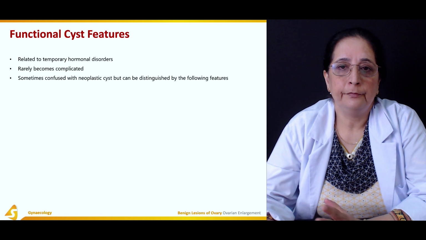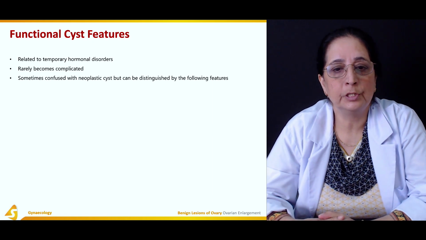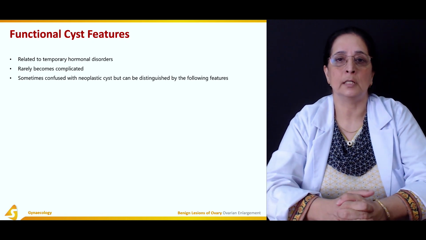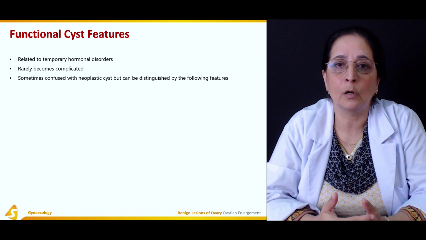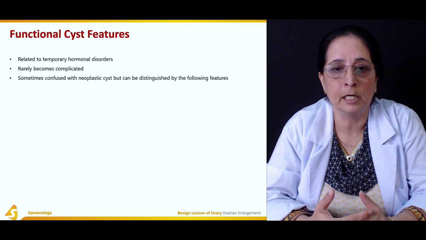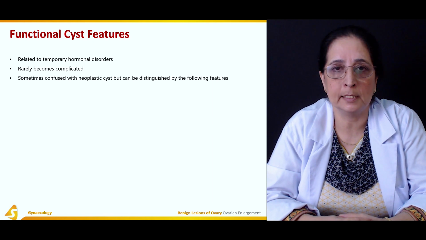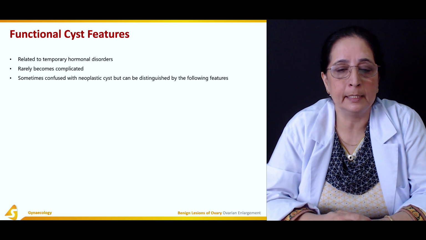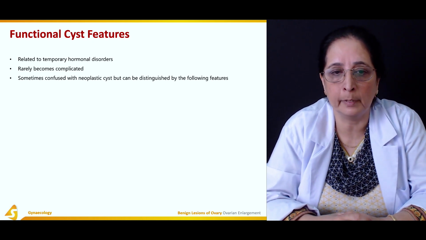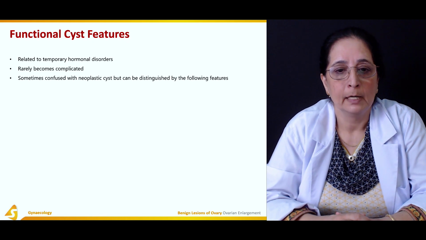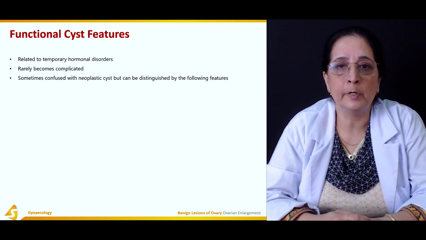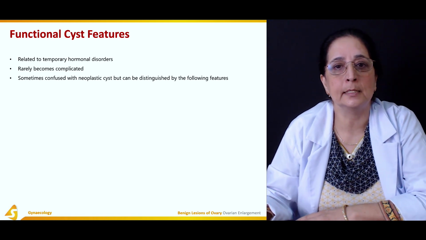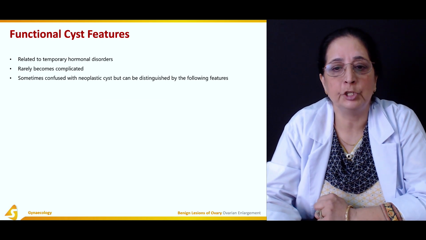The features of the functional cysts of the ovaries: usually they are related to hormonal changes or hormonal disorders, and once that hormonal disorder is corrected, these functional cysts usually disappear or shrink. They rarely become complicated, so complications are not very common with functional cysts. Sometimes they are confused with neoplastic cysts, but they can be distinguished from neoplastic cysts by the following features.